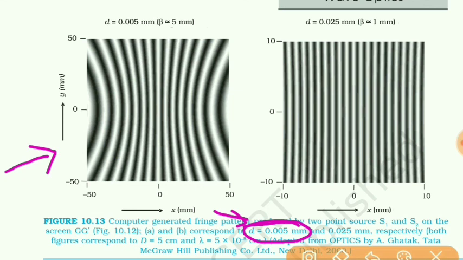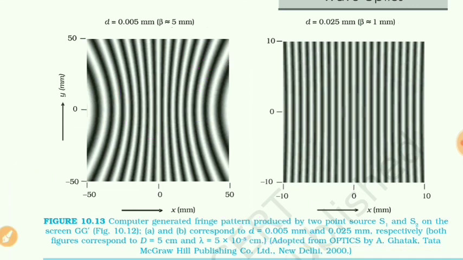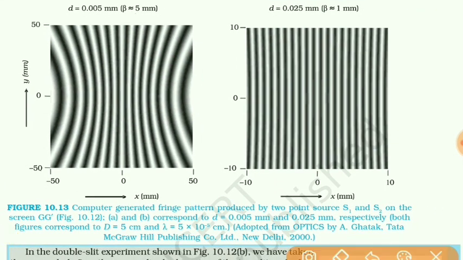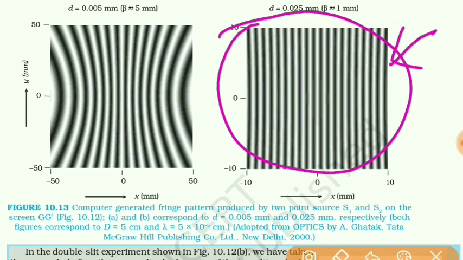But if you observe this much part of the screen, then you can see that the fringes are nearly straight. If the distance between the sources is a little more, then we will get the fringes due to two point sources as straight lines only.